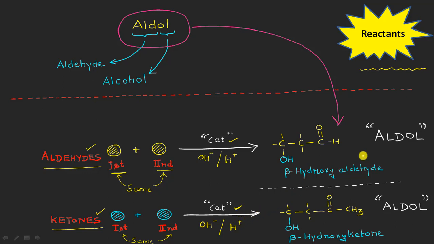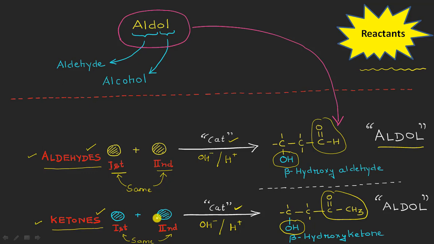So once again, the aldol as a product will be what? It will be a combination of some aldehyde and an alcohol on the beta position, or it can be either a ketone plus some alcohol or a hydroxyl group on the beta position, right? So once again, I want to repeat here that the molecules of the aldehyde or of the ketones should be same here.